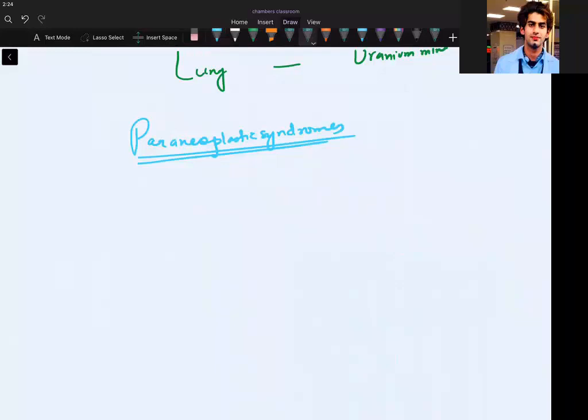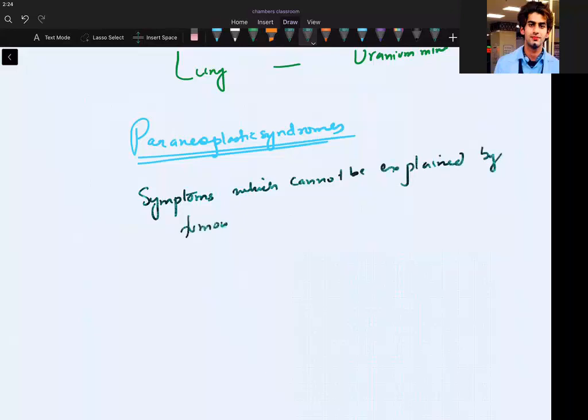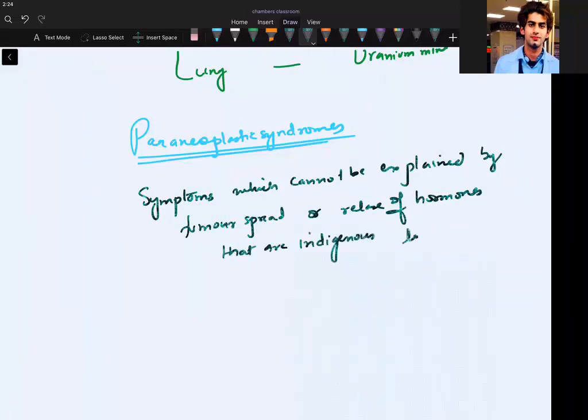These are some symptoms which cannot be explained by tumor spread or release of hormones that are indigenous to the tumor.